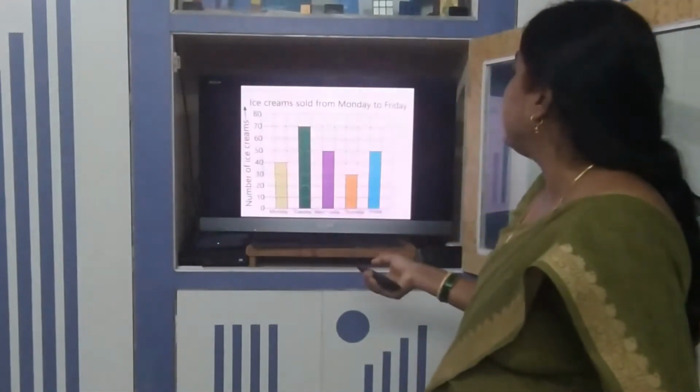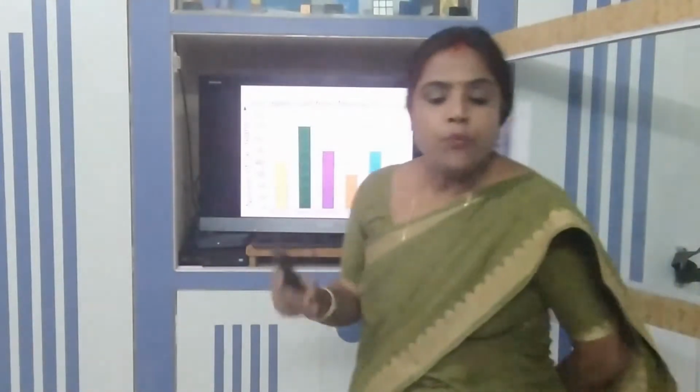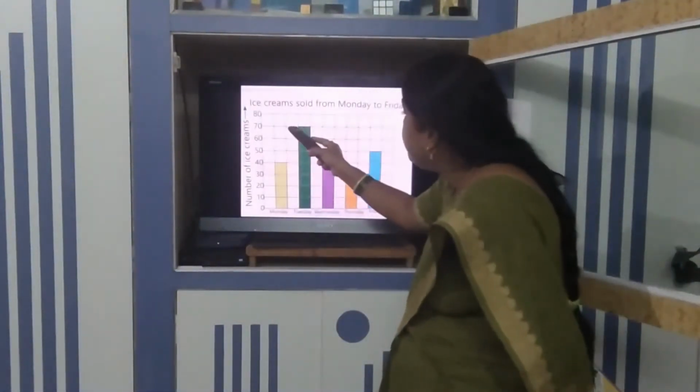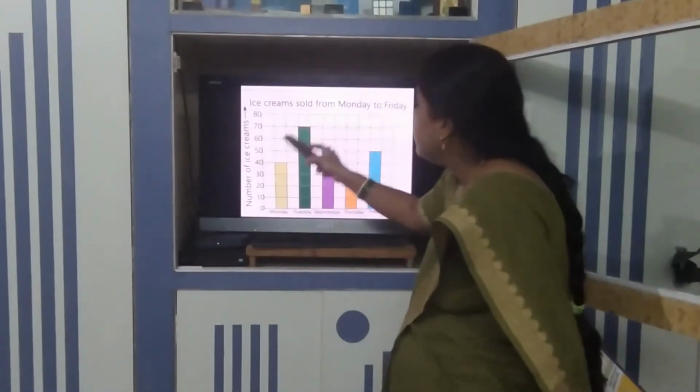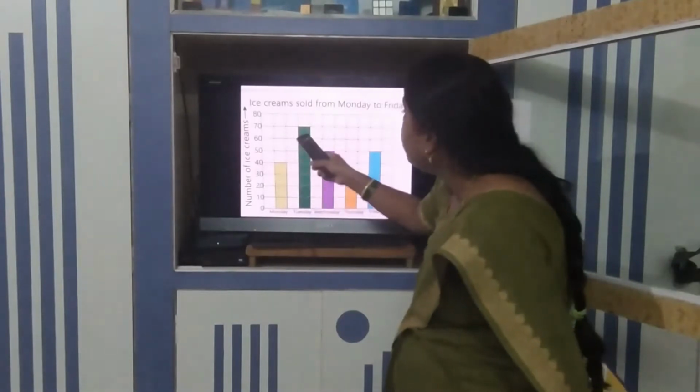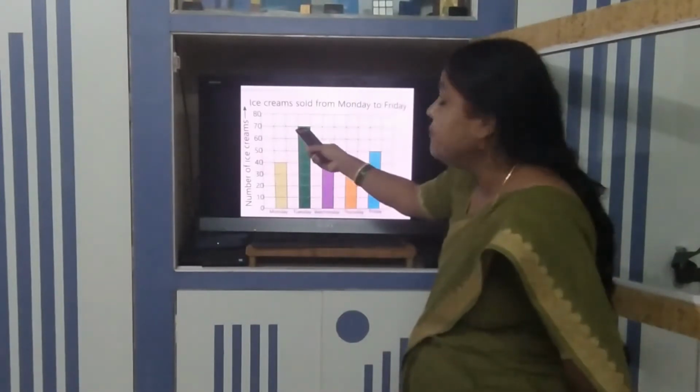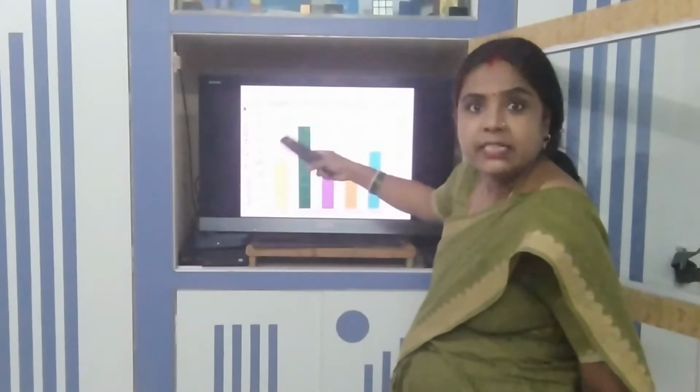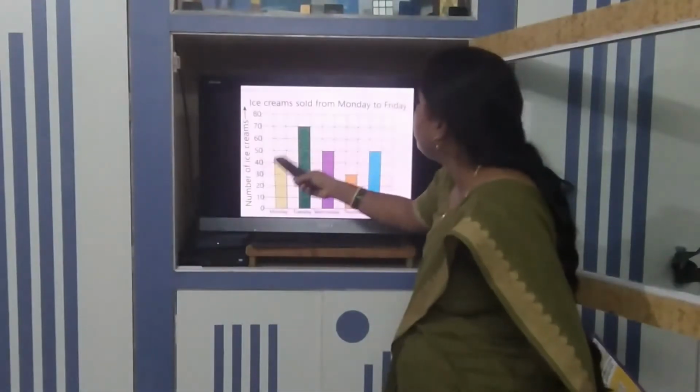Now we are switching to the next one, that is the bar graph. What is this bar graph? A diagram that uses vertical or horizontal bars of equal width proportional to the given numerical data is called a bar graph. Equal width means, see, if you see 1, 2, 3, 4, 5 bars are there, but all bars are of equal width. Width means breadth. So equal width it is.